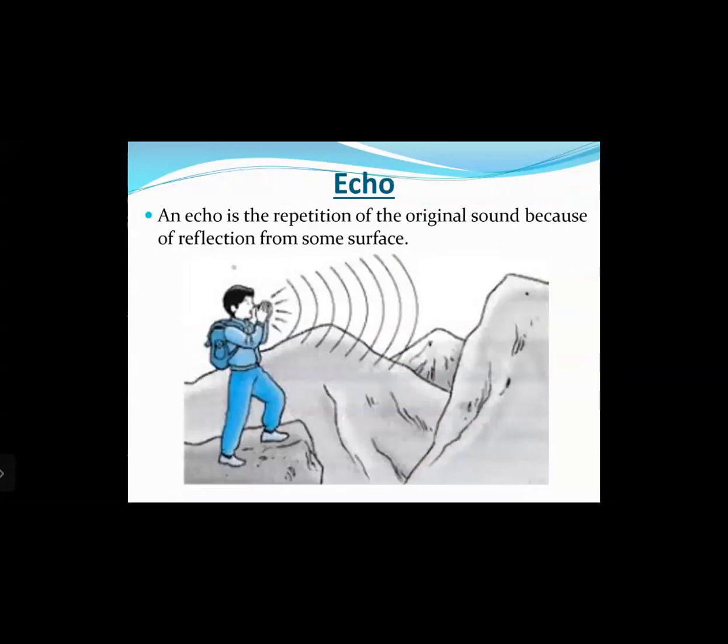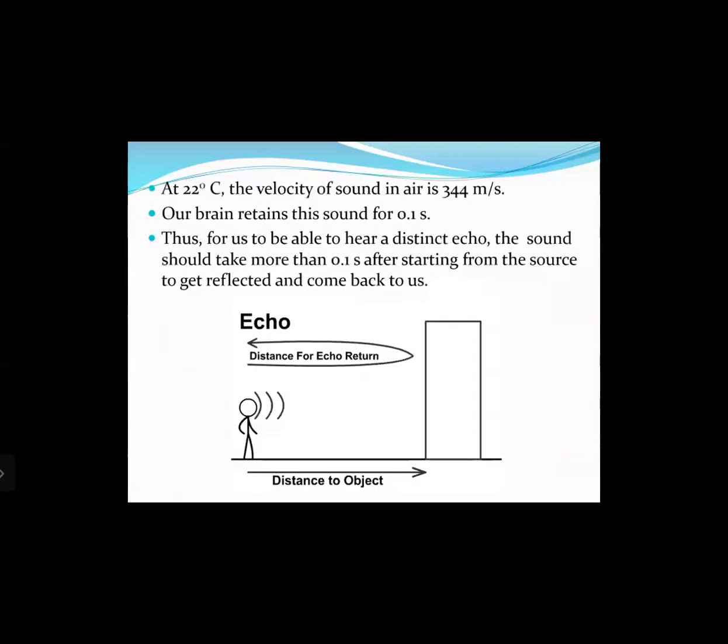Then the important concept related to reflection of sound that we studied was echo. An echo is a repetition of original sound because of reflection from some surface. Okay, at 22 degrees Celsius, the velocity of sound in air is 344 meters per second. Our brain retains this sound for 0.1 seconds. So thus, for us to be able to hear a distinct echo, the sound should take more than 0.1 seconds after starting from the source to get reflected and come back to us.